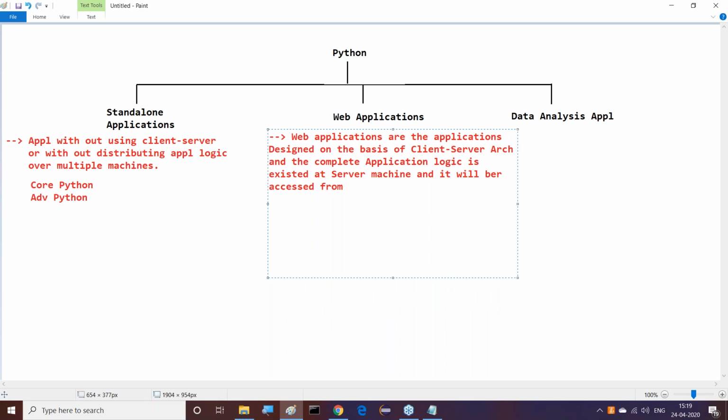Observe this clearly. This is exactly the meaning of a web application. It is basically on the basis of client server architecture only. In this client server architecture, our total application is available at the server machine. Nothing is available at the client. The client is a browser.